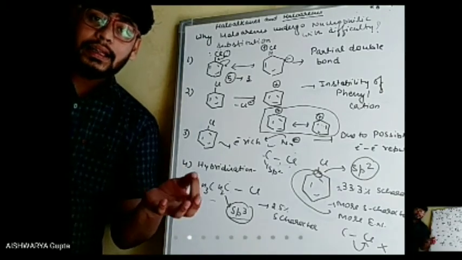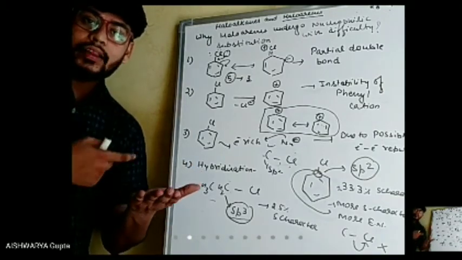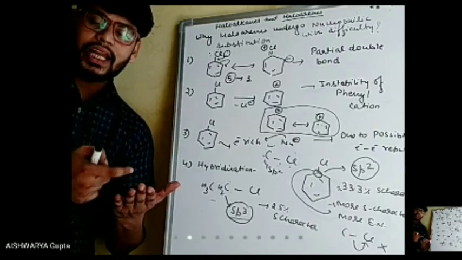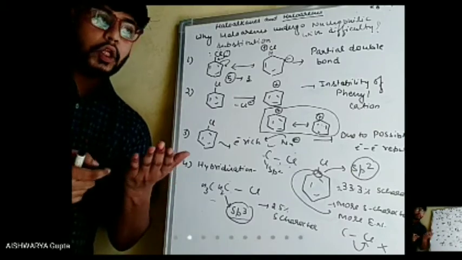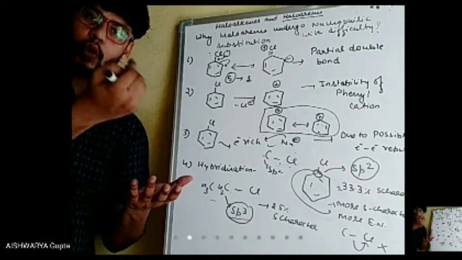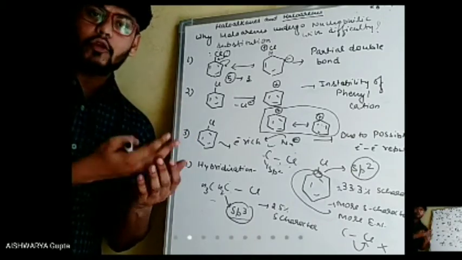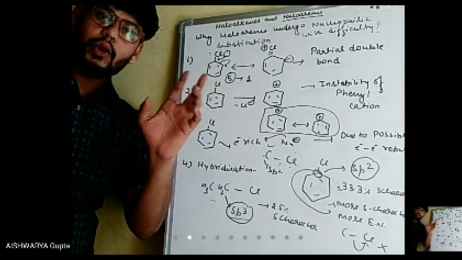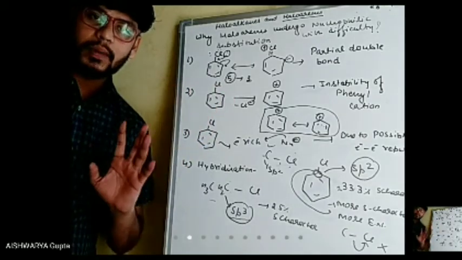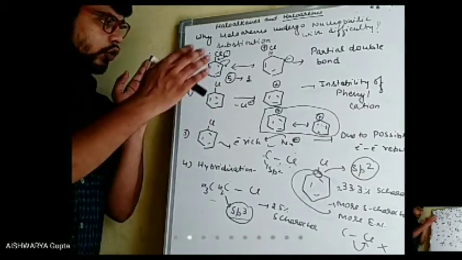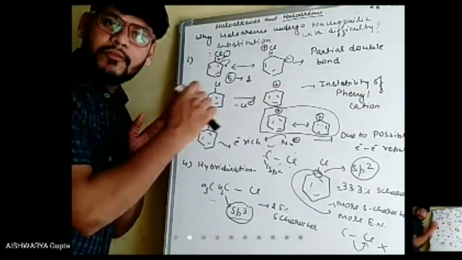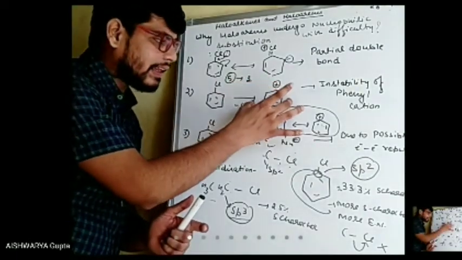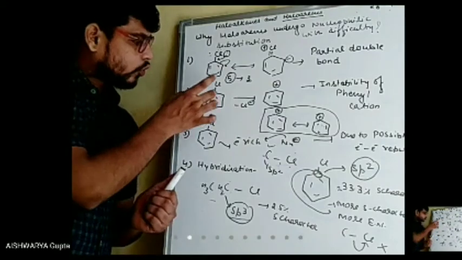In the case of resonance, the electrons are continuously delocalizing, so it will be difficult for the reagent you add to react. So if there are more resonating structures, there is more delocalization of electrons and less possibility of reactivity. In chlorobenzene and phenyl cation, you have understood that chlorobenzene has 5 resonating structures and phenyl cation has 2. So chlorobenzene will be more stable.